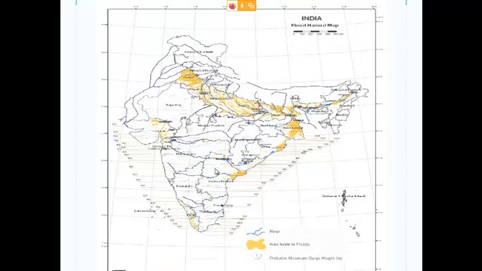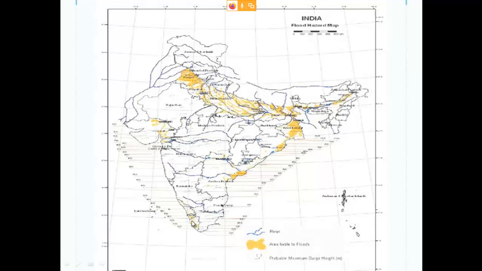Okay, so this is what they show, the flood hazard map. These regions usually have more rivers, because they come from Jammu and Kashmir and Himachal Pradesh. So in these regions there is a chance for flood. That is what I told. Even though Kerala is there, it will not come into the picture.